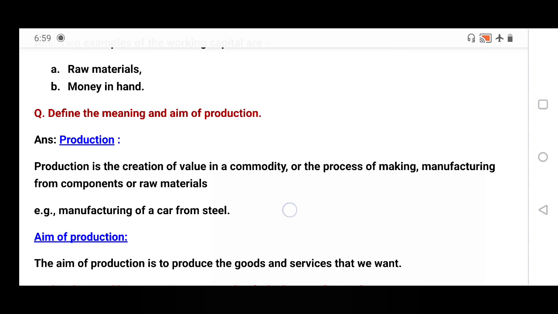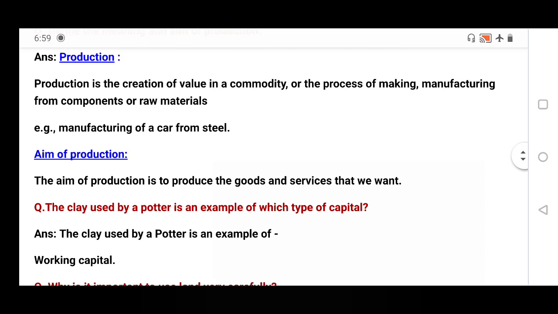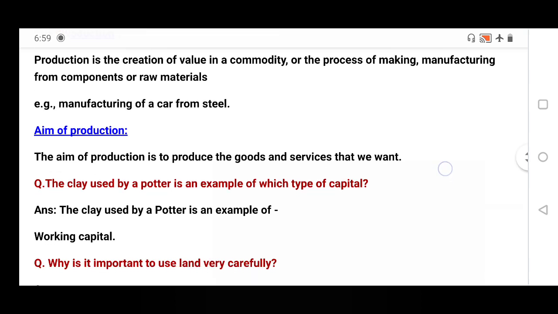That is called production. And what is the aim of production? The aim of production is to produce the goods and services that we want. Why do we do production? Because we have different needs and demands, and we have to fulfill them. Then we can get the goods and services required for our daily needs.